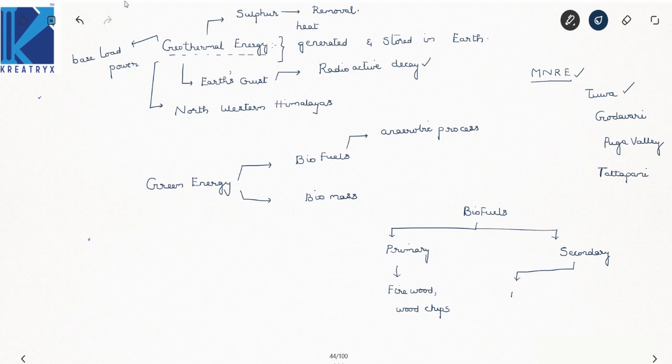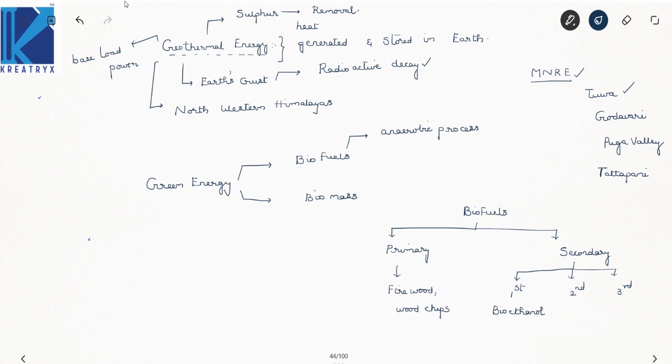The first generation biofuels, the second generation biofuels, and the third generation biofuels. Now you have to discuss about this. The first generation will be bioethanol. I'll write down the things only; there is no need of process.